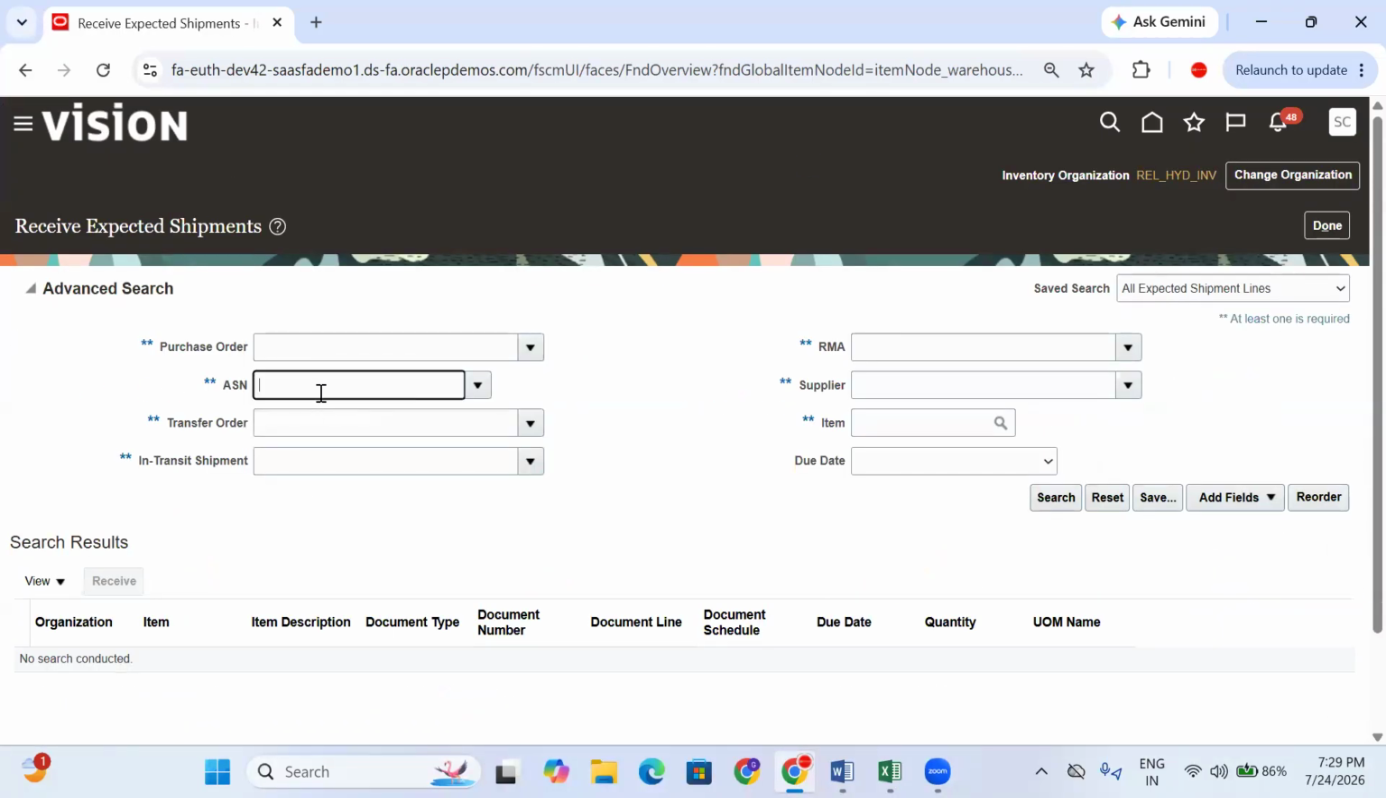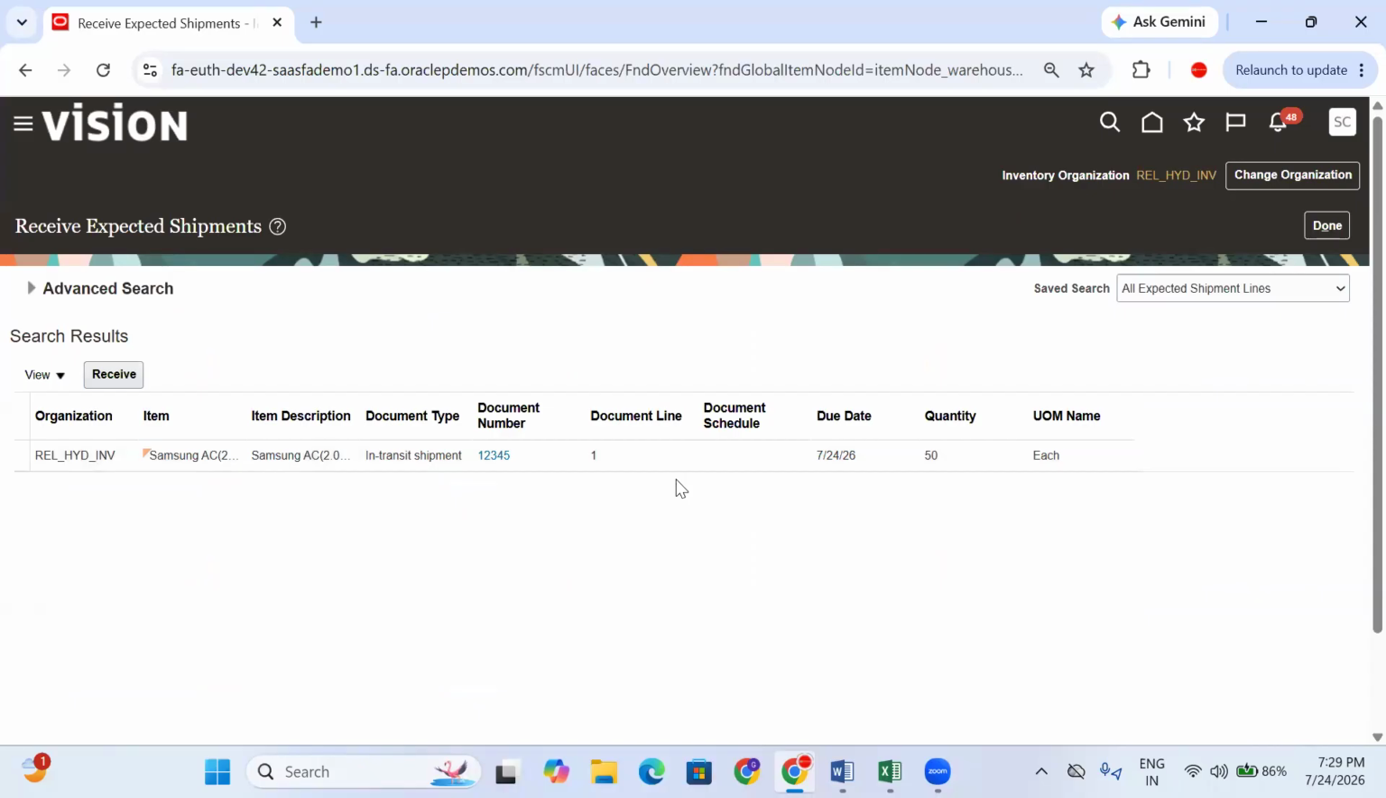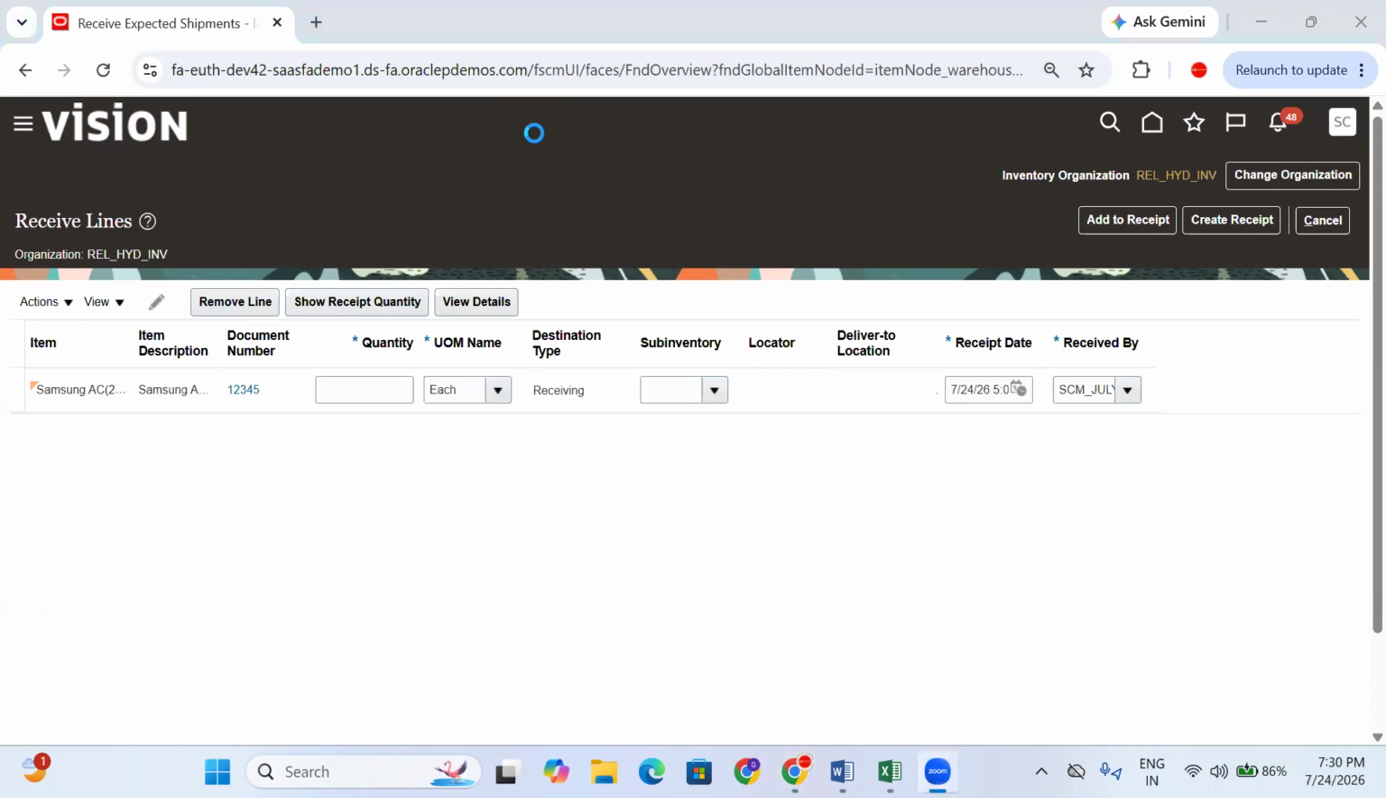Okay, so what is the purchase order? So by what transaction is the system receiving? In transit. Query that in transit number 12345. Search. Now I'll see 50 quantity is awaiting. Right, click on that. Receive. Now let's click on that.